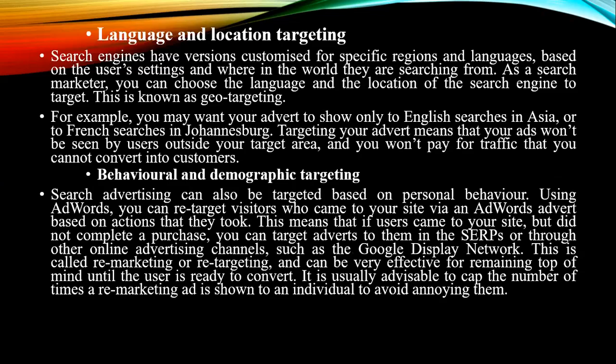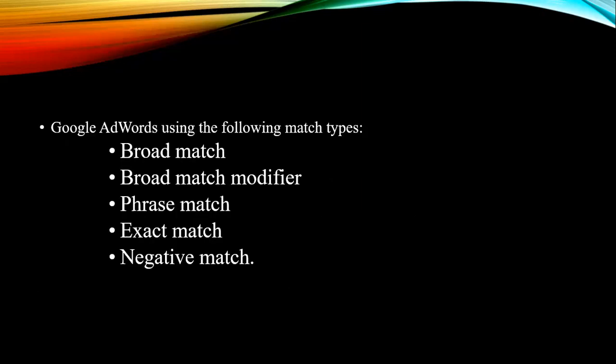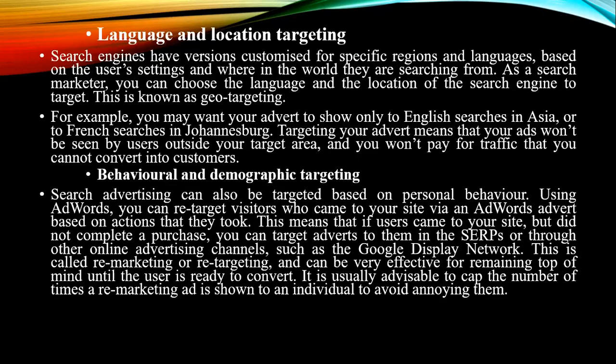So the first one is keywords and match types, under which these 5 match types are used. Second is language and location targeting. When you target, you have to see the location and the language the customers use, whether they want English, Kannada, Hindi, or other languages. And the location where they are, and what kind of information they want, will depend on the target option.